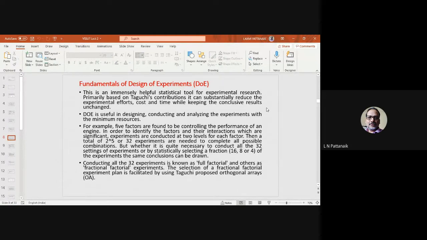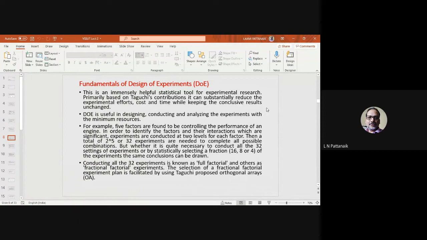Now, instead of 32, you cannot say that, no, I will conduct experiments of my own and I am comfortable with 5 experiments. So it's not permitted. There are standard orthogonal arrays that you have to use. So either you have to go half fractional, 16 experiments, or 8 experiments, or 4 experiments. You cannot select the number of experiments as per your will.